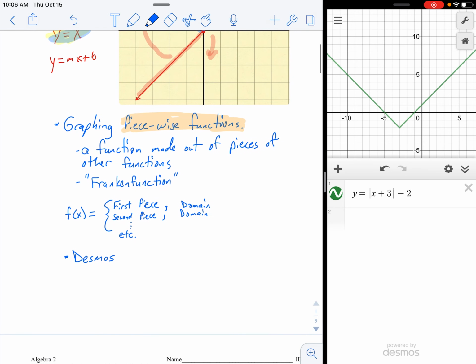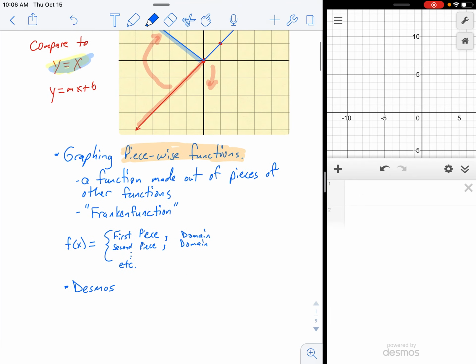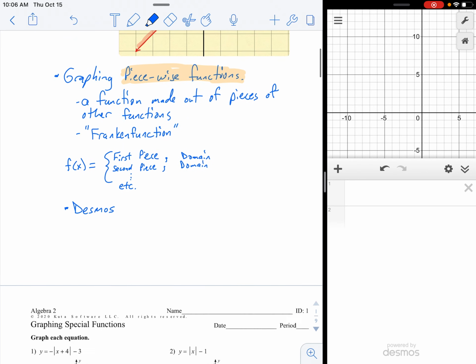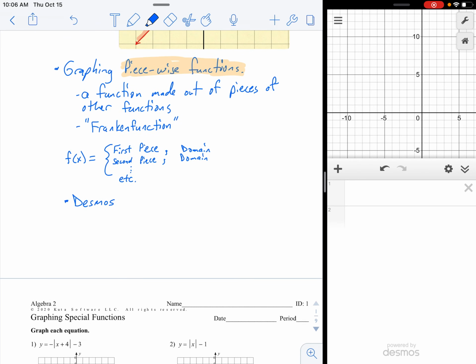And honestly, no matter what I say about it right now, you probably won't get it until we do the actual examples down below. So I'm just going to talk in general terms here. I'm not going to get specific into an example like I did in that. So in graphing piecewise functions, a piecewise function is a function made out of pieces of other functions. There might be 2, 3, 4, 5, 12 pieces.